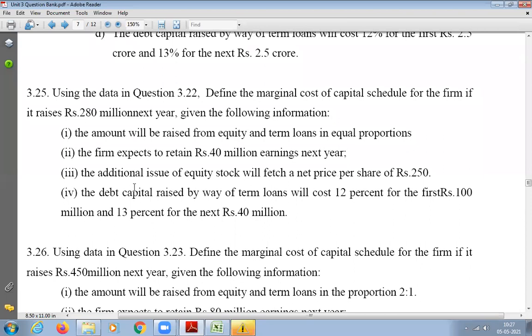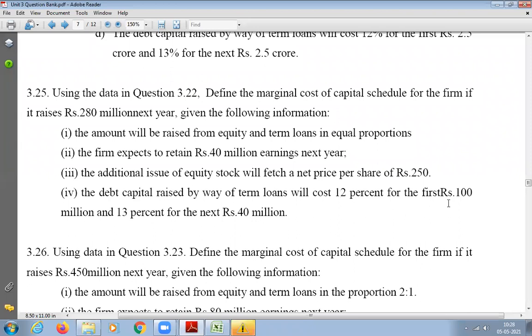And then what about the debt? How are they going to raise it? How much is 50% of 280? 140. So 140 will be raised by debt, that is term loan. They are taking 2 term loans.